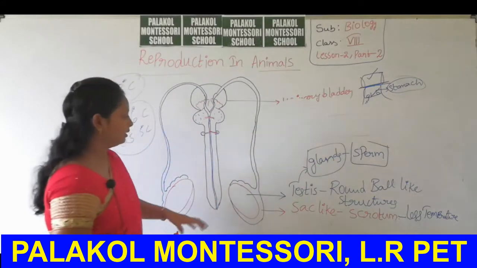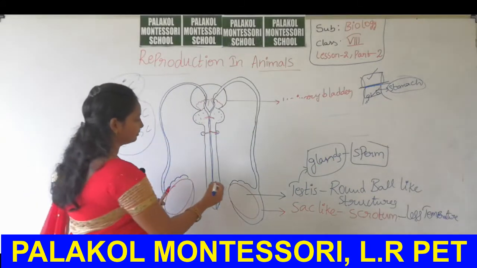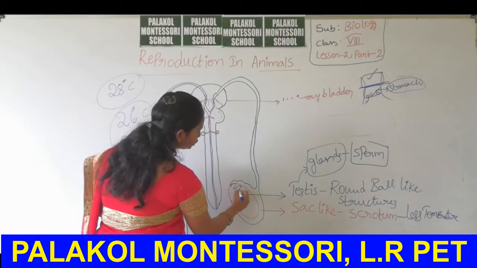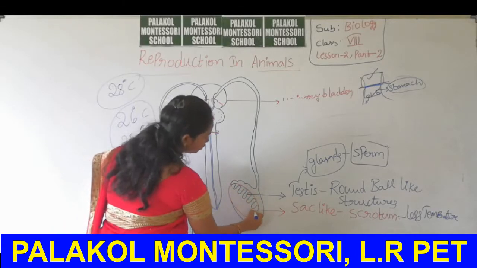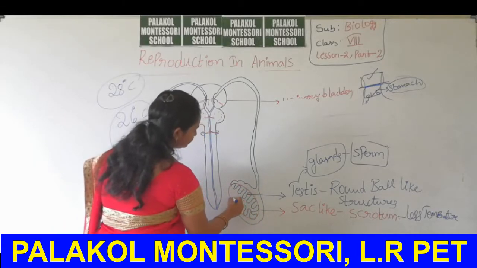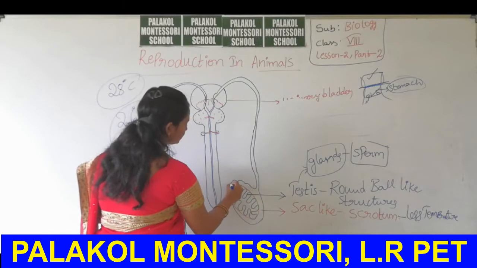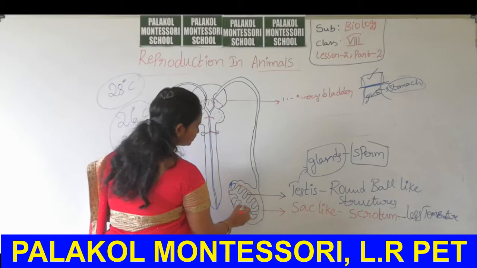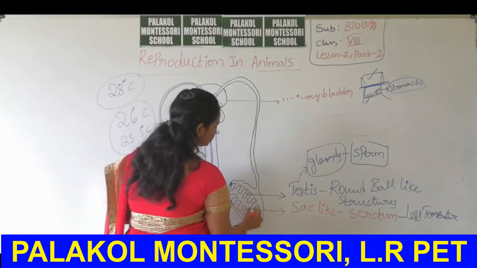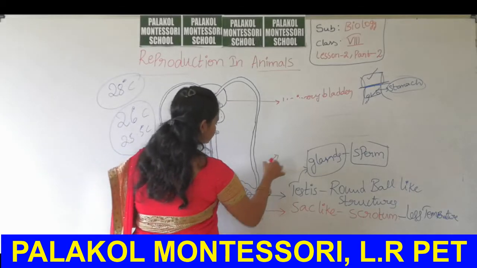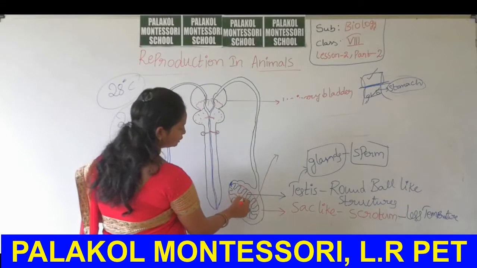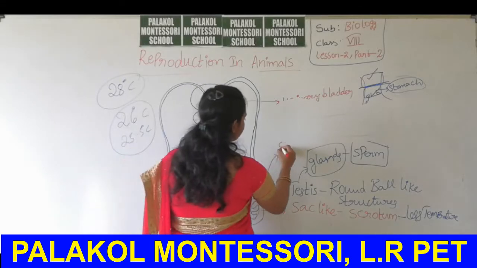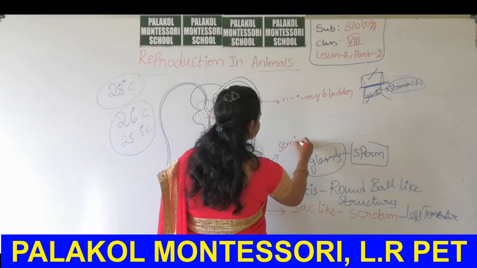Then inside the scrotum there are so many tubes present. These tubes open into the outer side. These tubes are called seminiferous tubules. So many tubules are present. These are called seminiferous tubules.